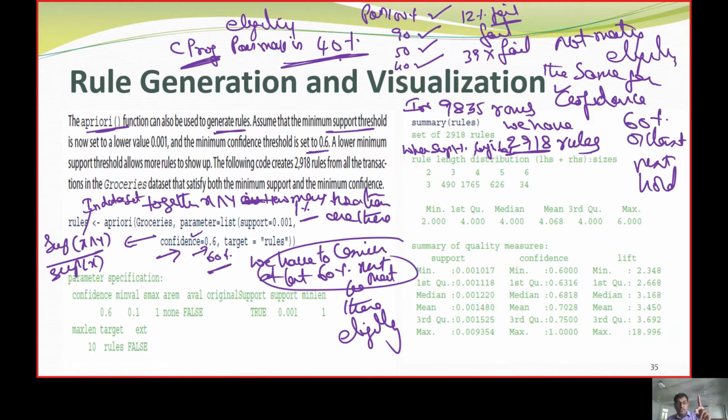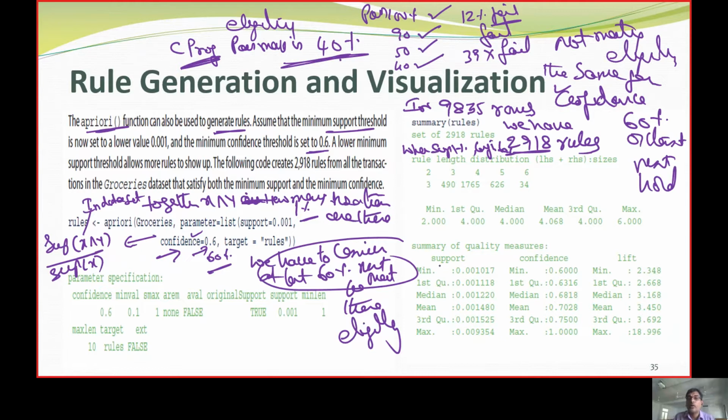Can we take it? It is up to the decision of the data scientist, whether to increase support, whether to increase the confidence. It is up to the knowledge level or a domain expert decision, whether to increase support, decrease support, increase confidence, or decrease confidence. So to get a better optimized value, we interchange the values and see the appropriate rules that occur and identify the most frequent items. For that, we are going to use these assigned values.